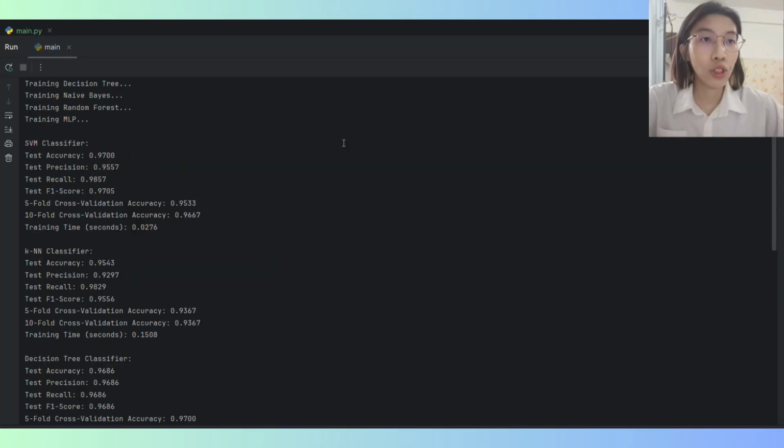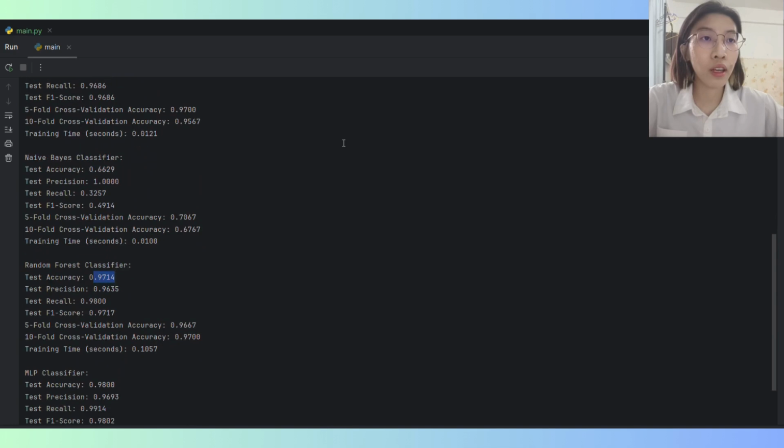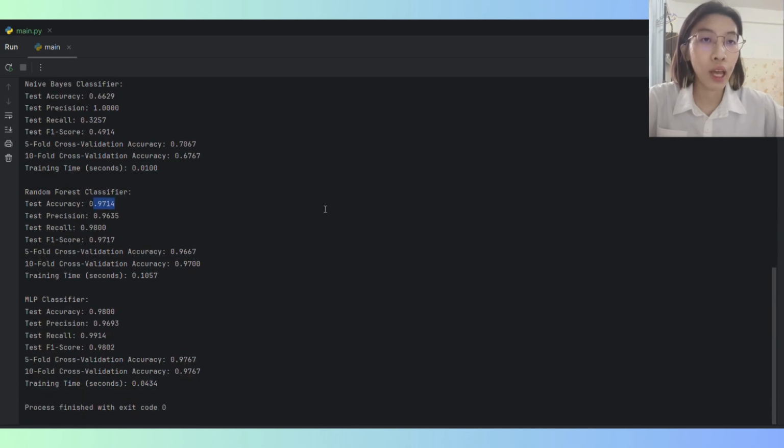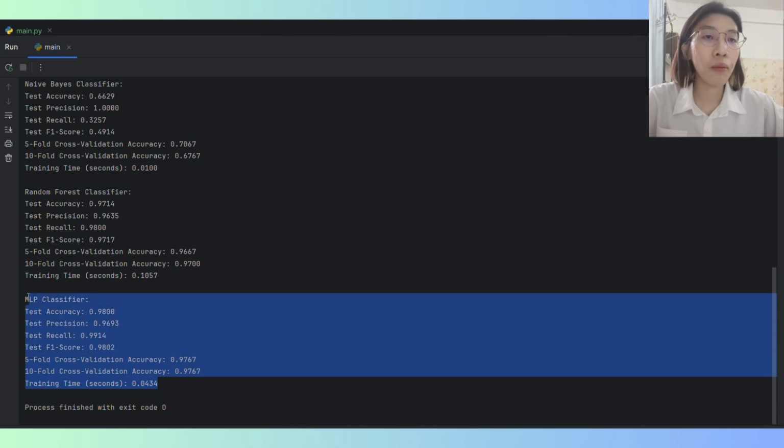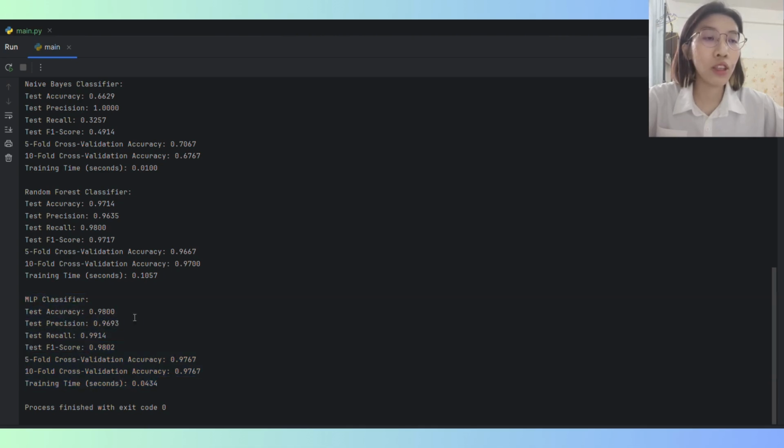This is the finding for all of the classifiers, and we can conclude that the best performance is the MLP classifier with a test accuracy of 98%, precision of 96.93%, recall of 99.14%, and F1 score of 98.02%, along with consistent cross validation accuracy of 97.67%.